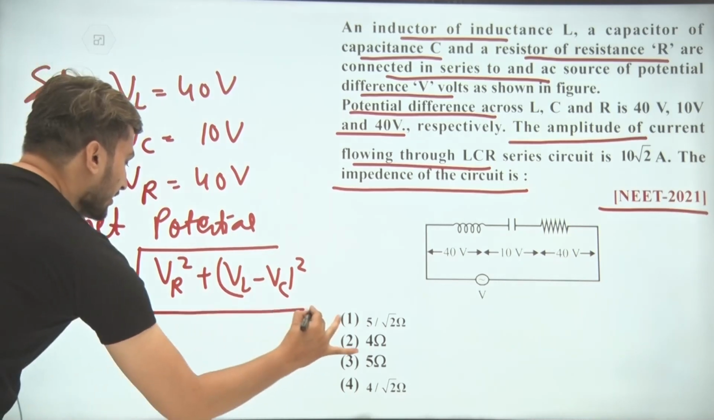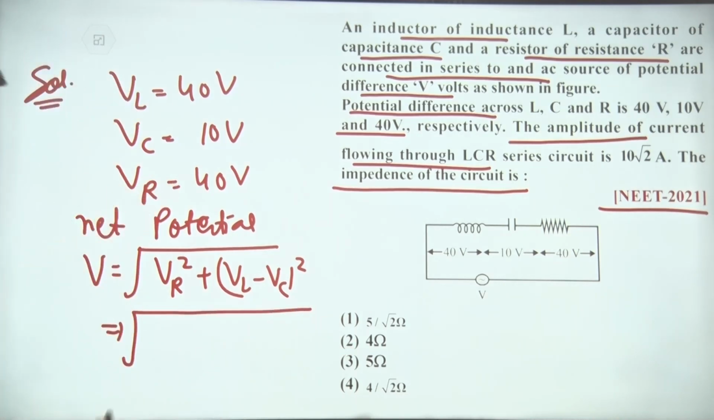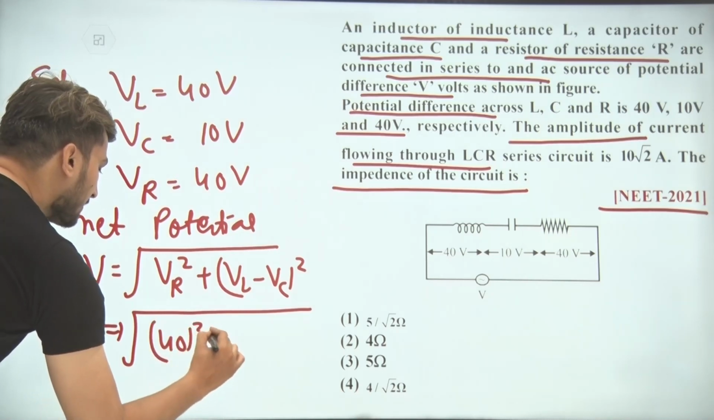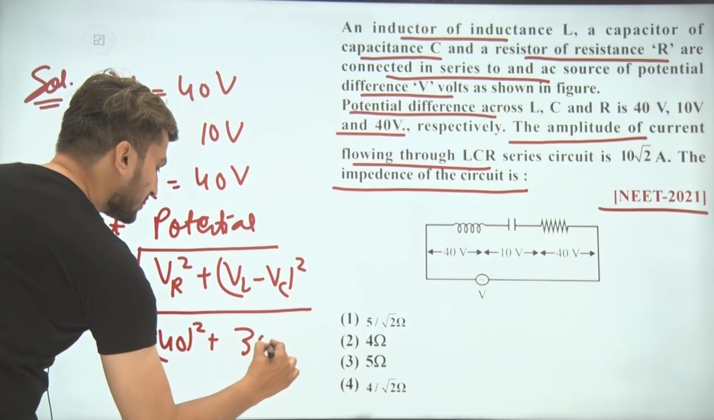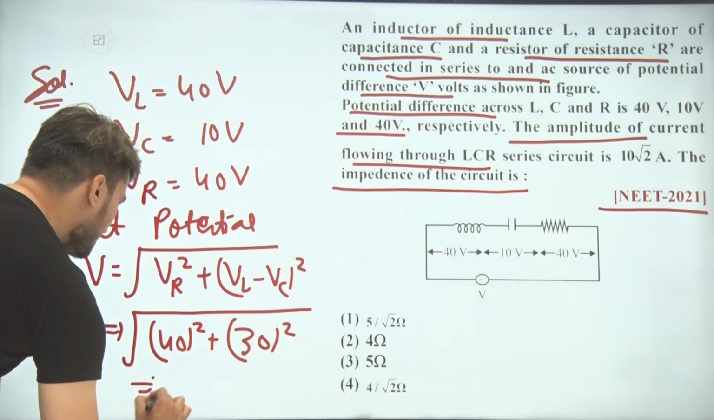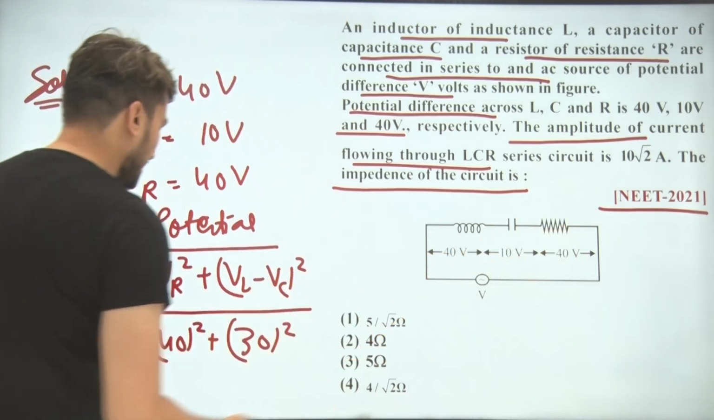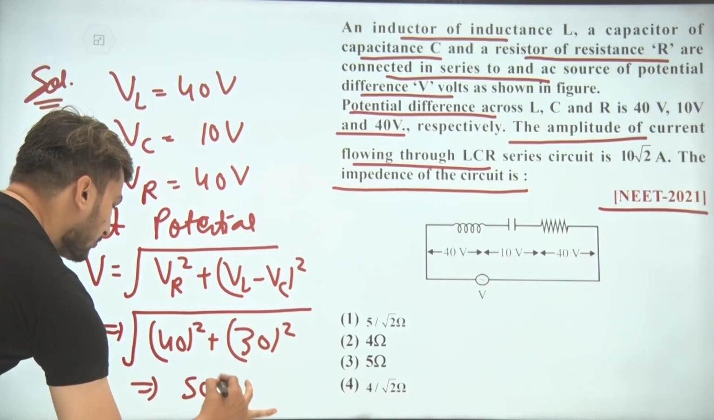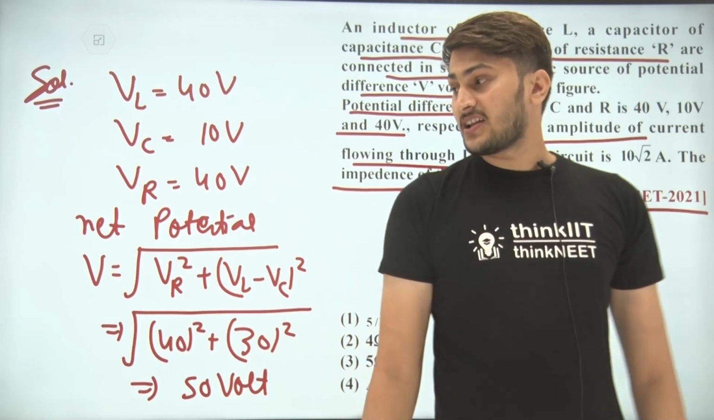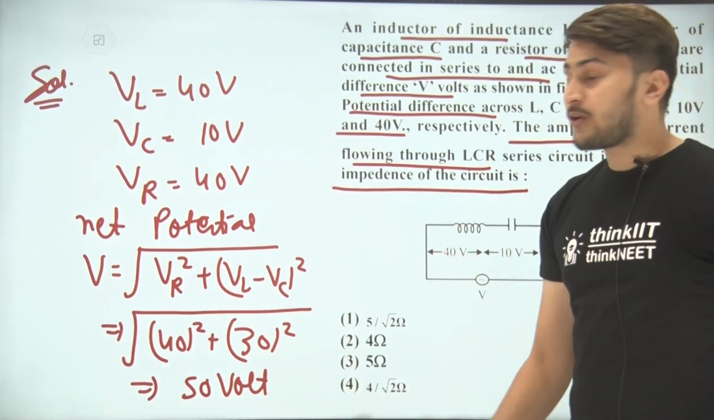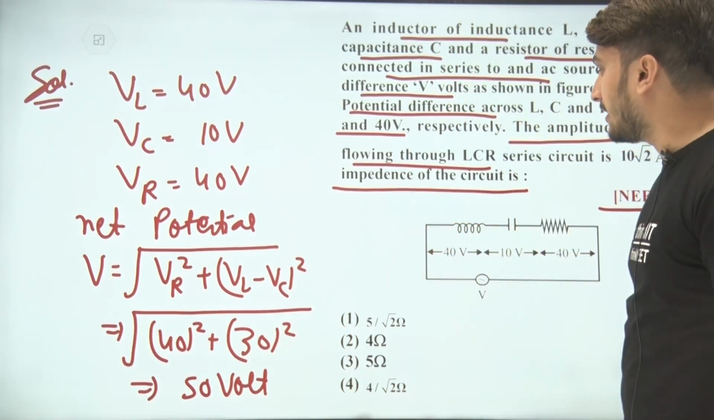Now we put the values. So this is under root of VR, the value of VR is 40, square, plus VL minus VC, that means 40 minus 10, that means 30 square. That means the net potential across the LCR circuit will be 50 volt. So this is the potential across the LCR circuit. Now what we have to find? We have to find the impedance.